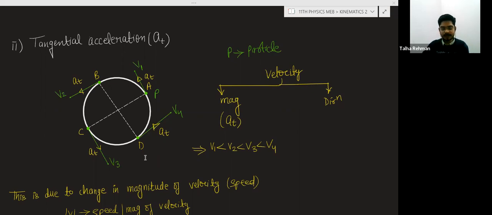For analyzing any vector quantity, first analyze the magnitude, then analyze the direction. In this case, we already know the direction, so we have to work on the magnitude. The direction will be either tangential, or perpendicular, toward the center.